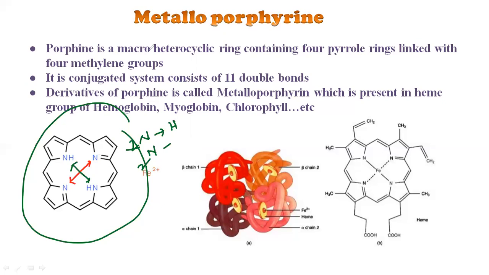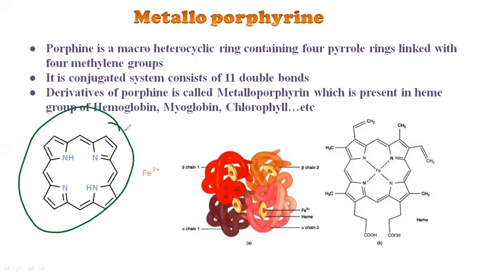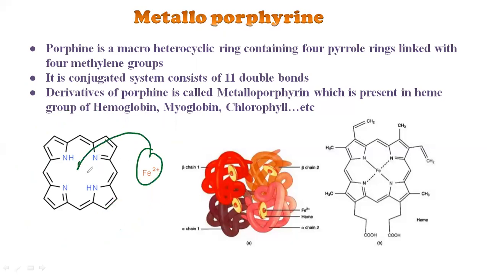This porphyrin ring is there, and the derivative of this porphyrin ring is called metalloporphyrin. Example, you can take iron. If we place this iron into the cavity of the pyrrole ring, and we keep that iron in the central part of the pyrrole ring, you will get the structure like this. So here iron is there, which is the central part of this porphyrin ring.